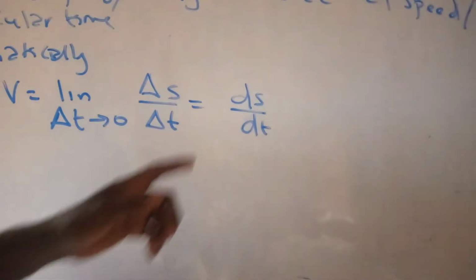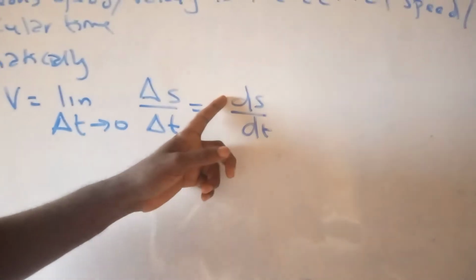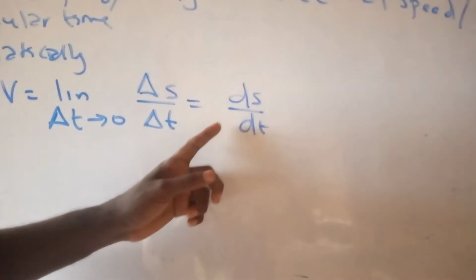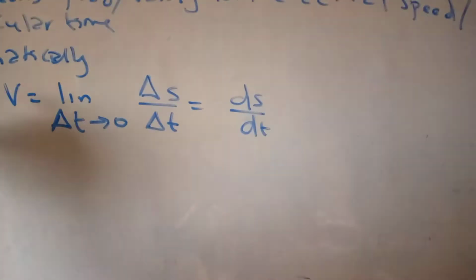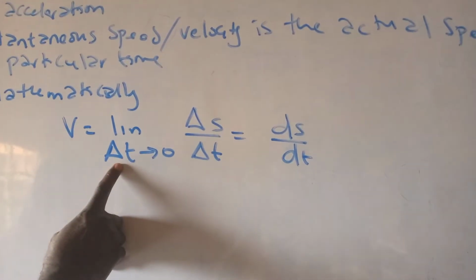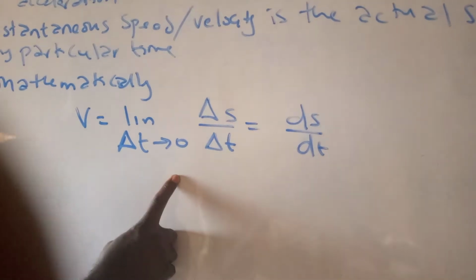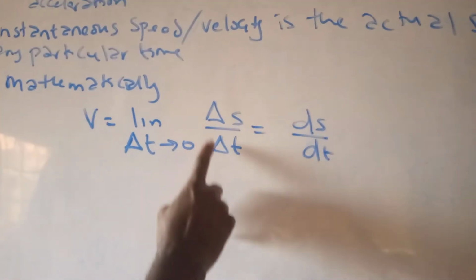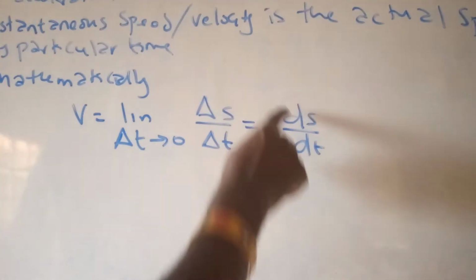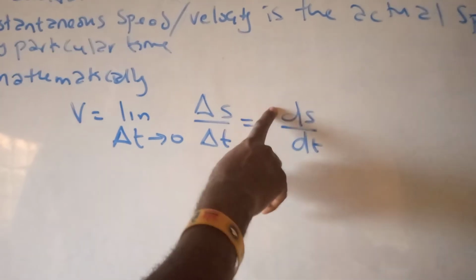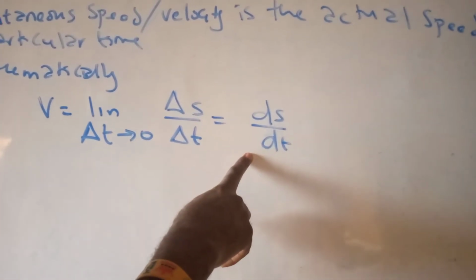What this basically means is a small change in speed over a small change in time, because I said at any particular time. That is why delta t tends to 0. So delta s over delta t equals ds/dt, that is differentiation of speed over differentiation of time.